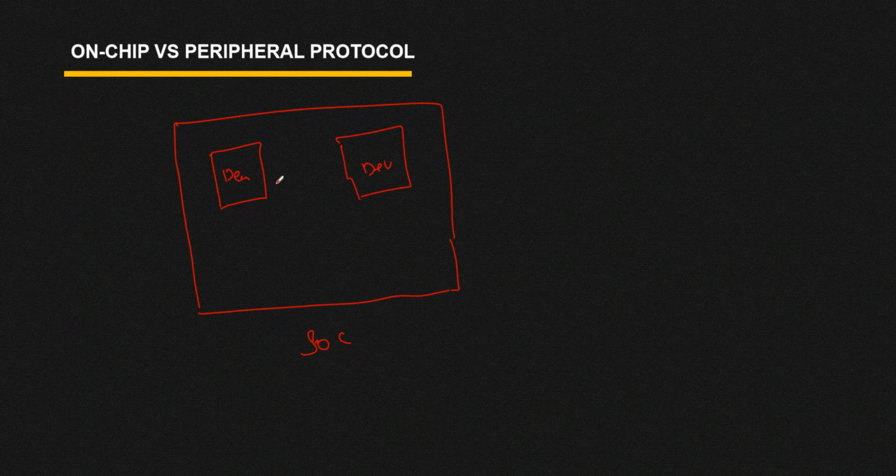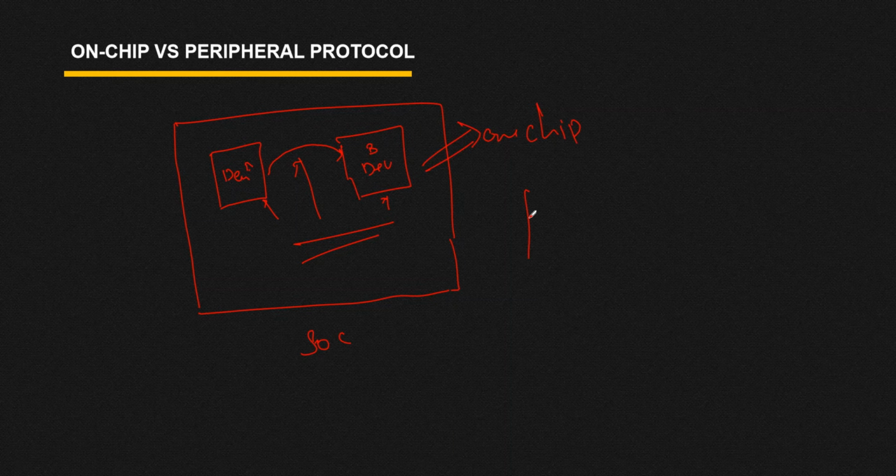Now I want to establish a communication inside this SoC. Suppose this is your device A and this is your device B, and they want to establish a communication between them. Let's say device A wants to transfer some data to device B. We have to follow some rule, and that rule is nothing but your protocol. Since it is going inside your chip or inside this SoC, it is called on-chip protocol.